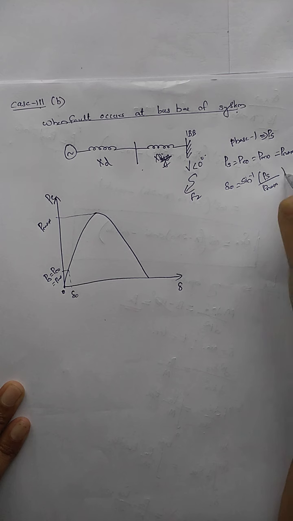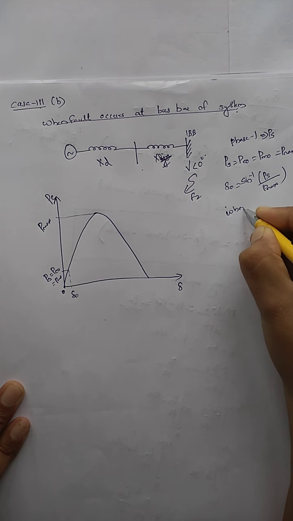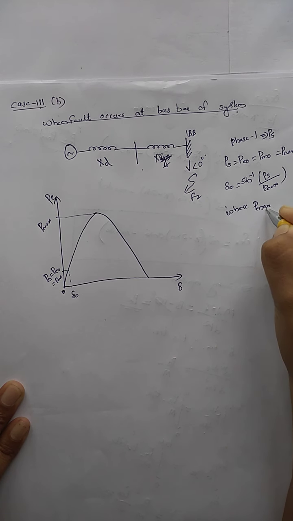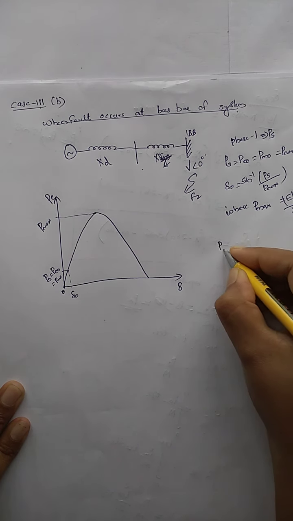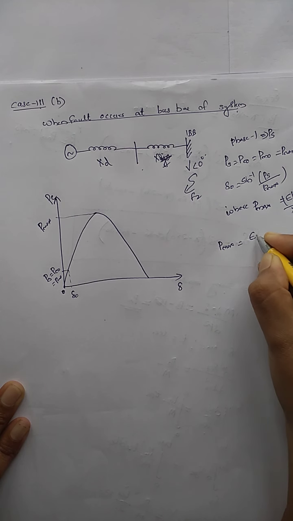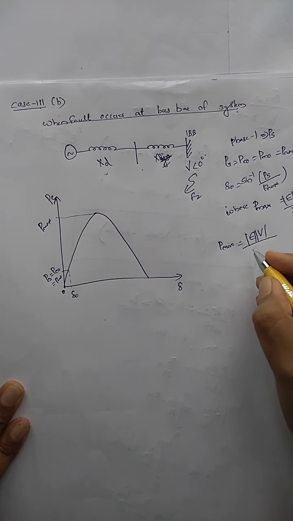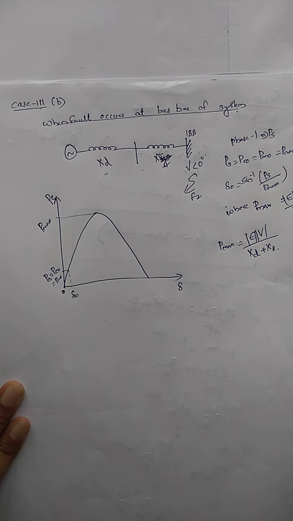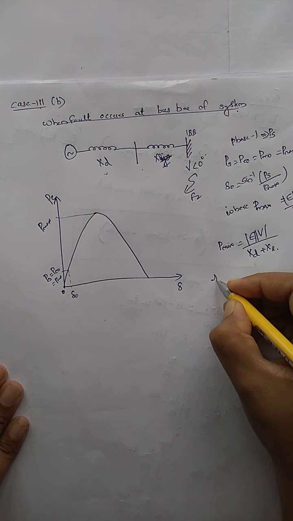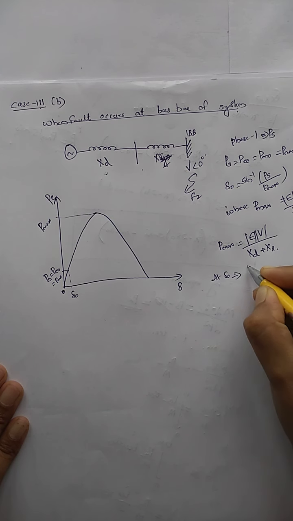And what was Pmax? My maximum power Pmax is equal to EV by X. What is my X here? Here Pmax is equal to EV divided by X, where X is XD plus XL, XD plus XS or XL, like this. This was the Pmax equation. So at delta 0 my fault occurred.